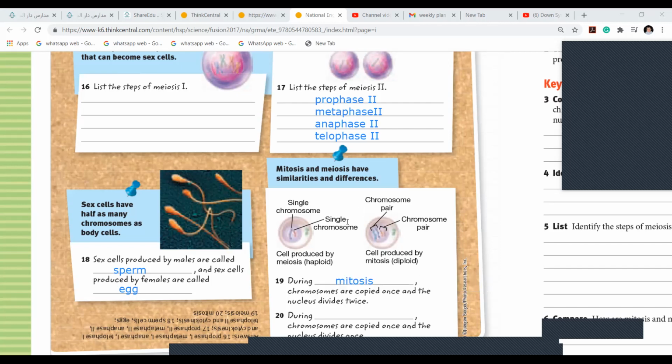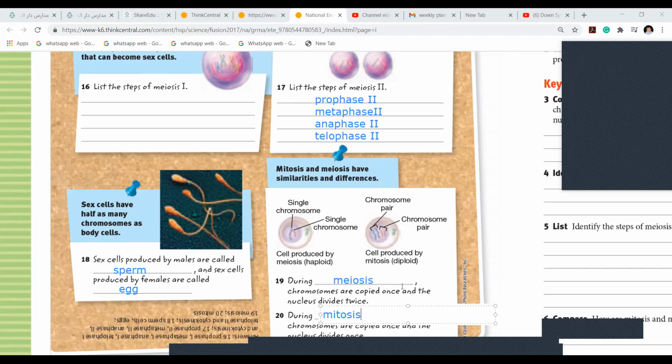In meiosis, you have? No, you are correct because they wrote nucleus. This is meiosis, correct. Because it divides twice. They did not say how many nuclei, they say how many times it divides. That means it divides twice, correct. And where it divides once, in mitosis, it divides once. Okay? Okay, girls?